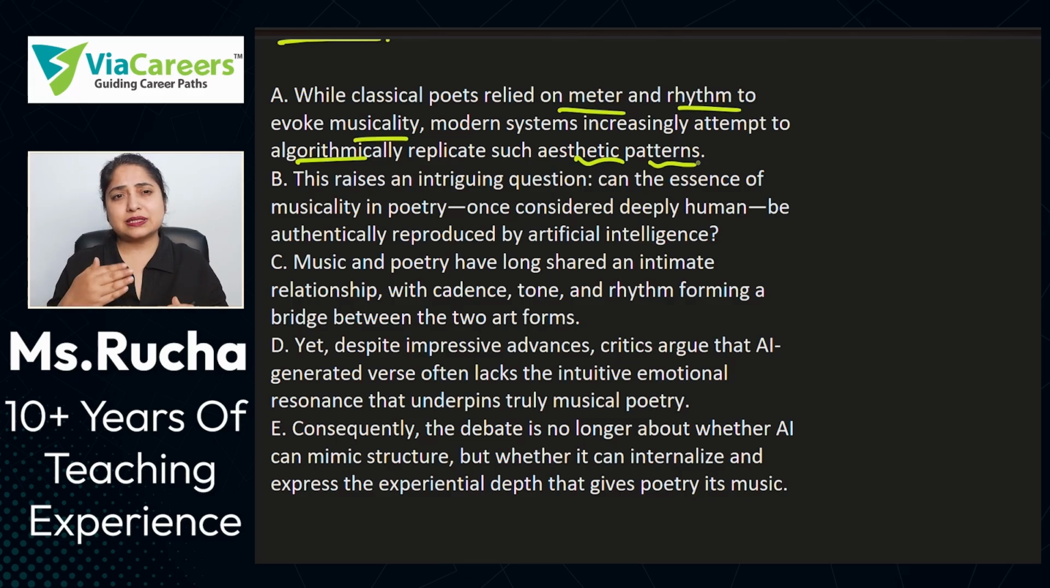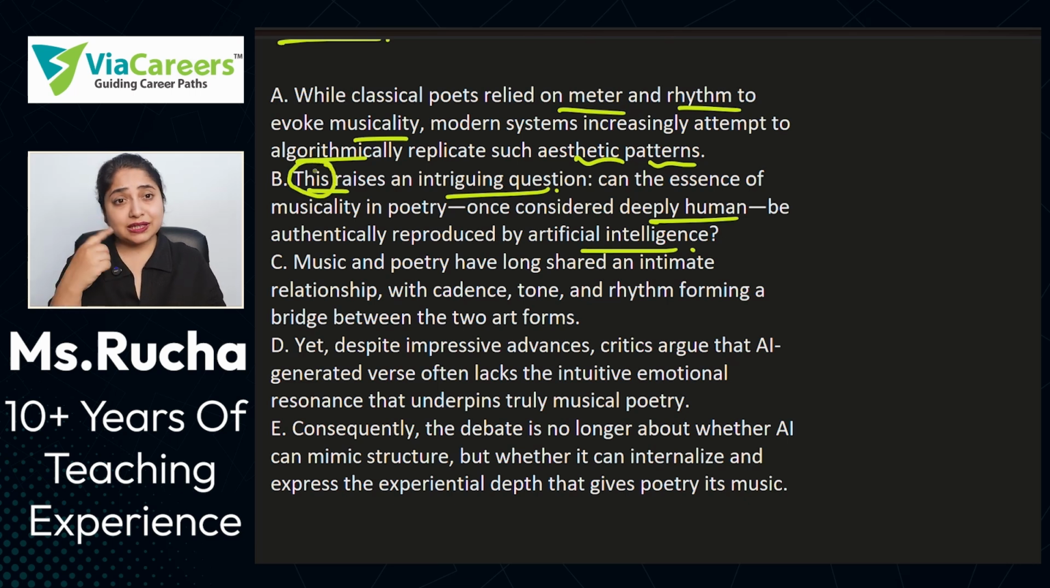So somewhere in the previous statements they must have mentioned about this comparison or music in general created by humans and AI. Somewhere they must have mentioned it. So this doesn't seem as an introductory statement. Let's see this next statement now. This raises an intriguing question. Can the essence of musicality in poetry, once considered deeply human, be authentically reproduced by artificial intelligence? Now we are saying this raises an intriguing question. We have to find out what is this.